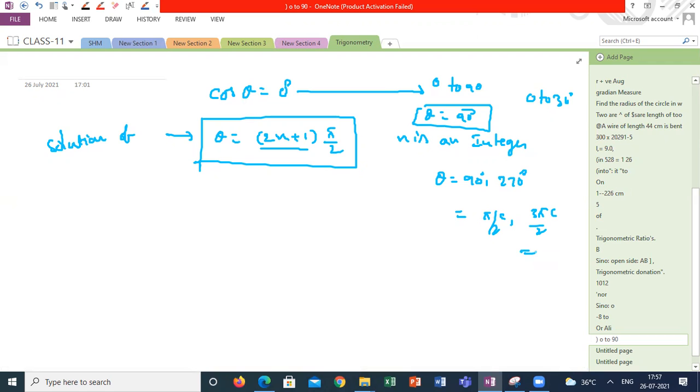We are just linking to the functions concept. If we move to a higher level of trigonometry, not beyond the board level, we will definitely include more of the functions concept to understand it better using graphs. But as of now, to know the solution set only, we will link to the functions concept. Theta has many values, but each and every value of theta has only one solution. Why only one solution? At each and every position of the circle, it will have only one particular combination of x coordinate and y coordinate. You won't get two sets of x and y coordinates. Might be signs will change. Magnitudes are the same, but you will get different signs.